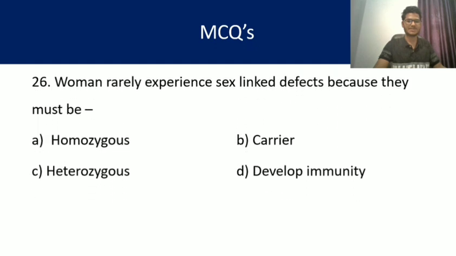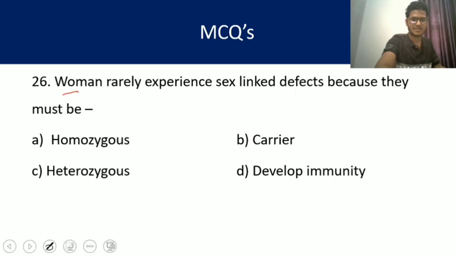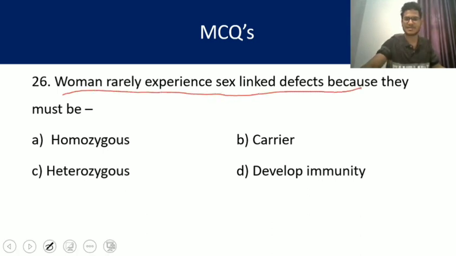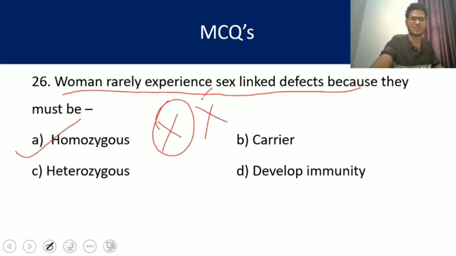Question number 26. Women rarely experience sex-linked defects because they must be, just as we discussed in question 25. Why? Because they need to be homozygous. Only if both X chromosomes are affected with the disease will the woman be affected.